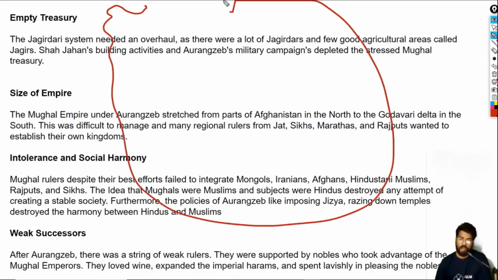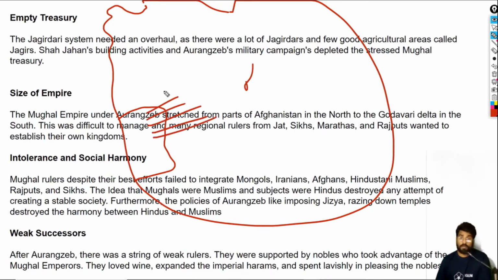If you are a good or powerful noble, as a gift, you will be awarded some piece of land. You can tax that land, you can tax the agriculturist, you can tax the pastoralist. You can basically do anything in that land, and you have to pay some commission to the Mughal ruler. That was the Jagirdari system.